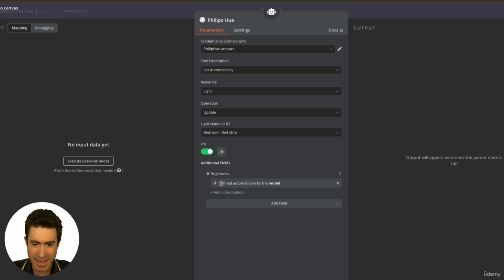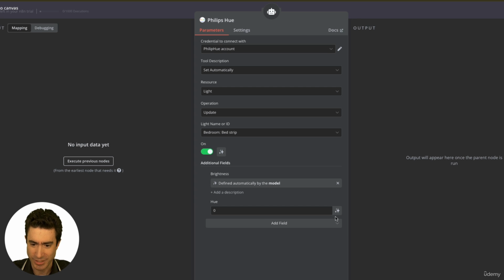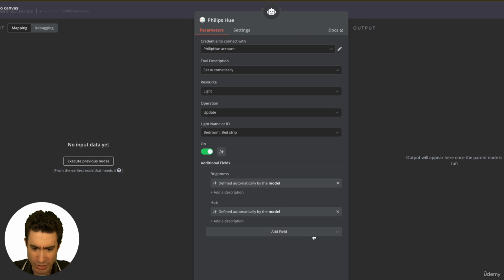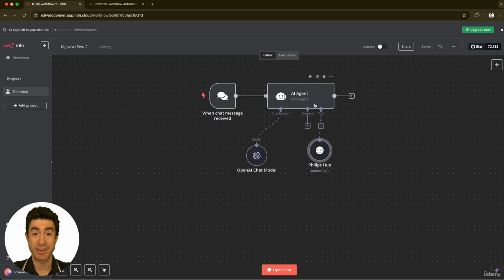We'll let the AI automatically choose what it wants to do with brightness. We'll add a field hue, which is like the color, and we'll let it do that too. And that's all there is to it. When I go back to the canvas, you'll see that we have given a tool to this agent that you can see visually here that it is able to control the Philips Hue light bulb. So here we are looking at our chat, our agent, the LLM, and the tool.